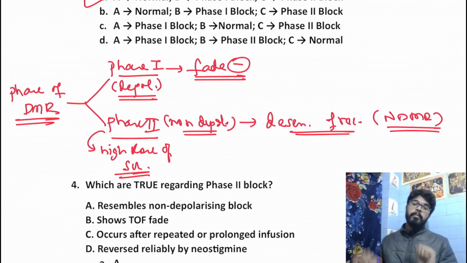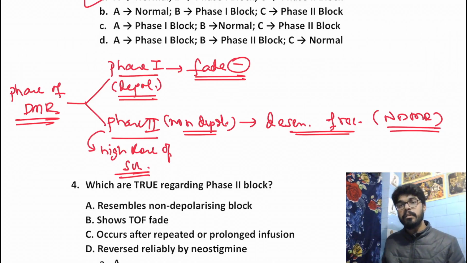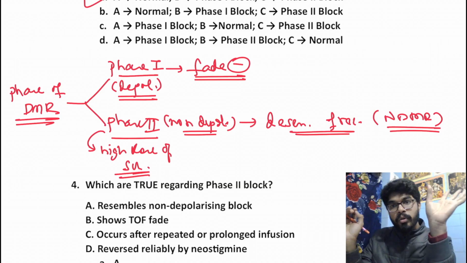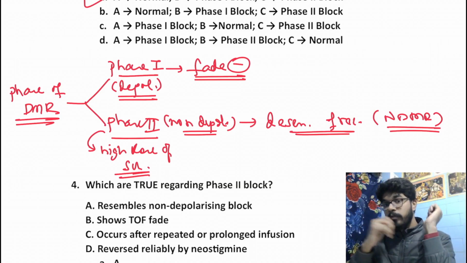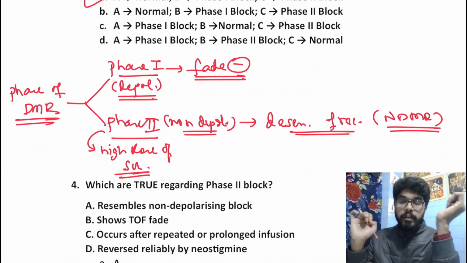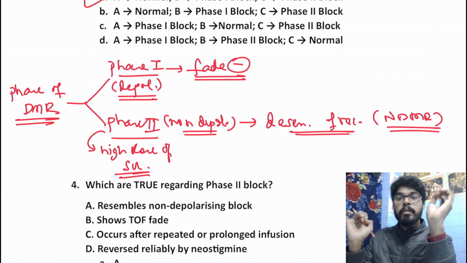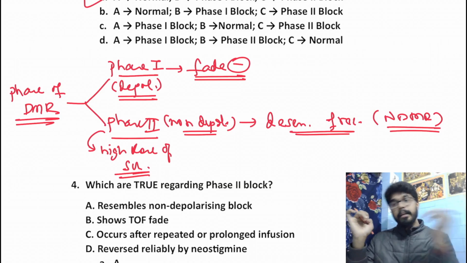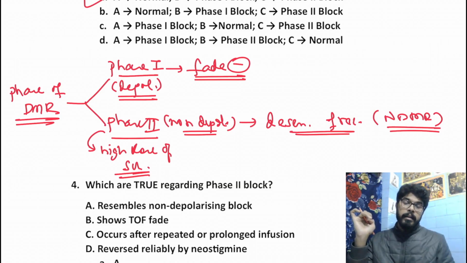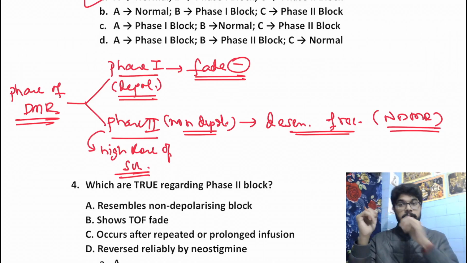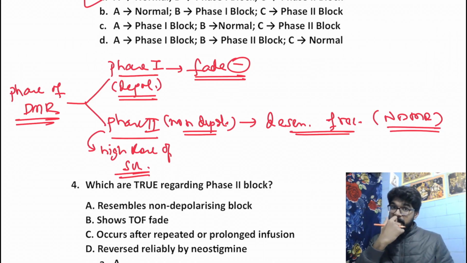Now we are providing those 4 stimuli. In the first stimulus, the maximum amount of acetylcholine is released, as a result of which we would have the maximum response. Some amount of muscle blockade will be present, but we would have the maximum response. Next, the second stimulus comes, a bit less acetylcholine is released. This would result in a lesser amplitude in the second stimulus.